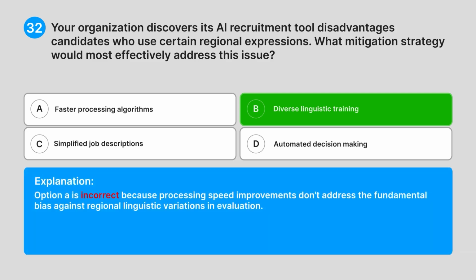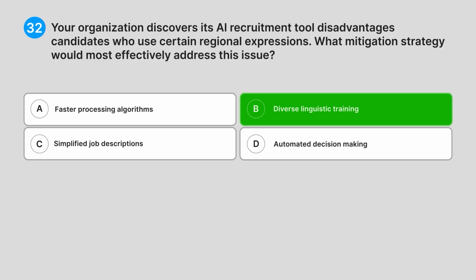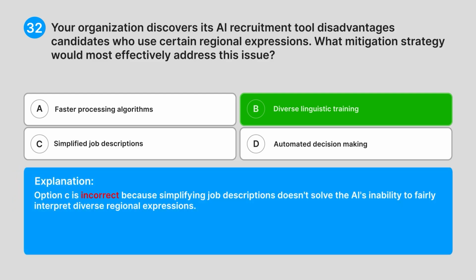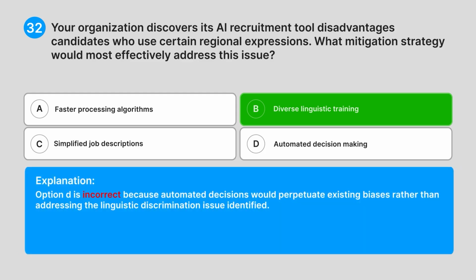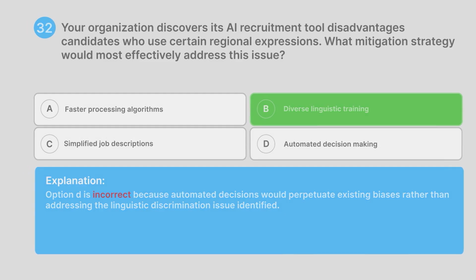Option A is incorrect because processing speed improvements don't address the fundamental bias against regional linguistic variations in evaluation. Option C is incorrect because simplifying job descriptions doesn't solve the AI's inability to fairly interpret diverse regional expressions. Option D is incorrect because automated decisions would perpetuate existing biases rather than addressing the linguistic discrimination issue identified.